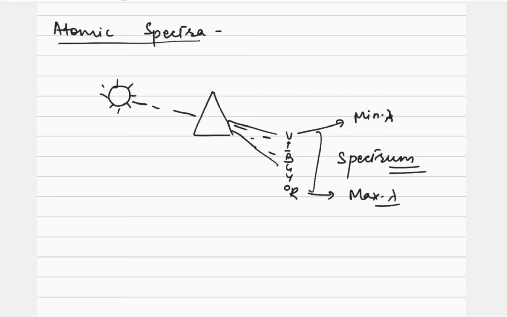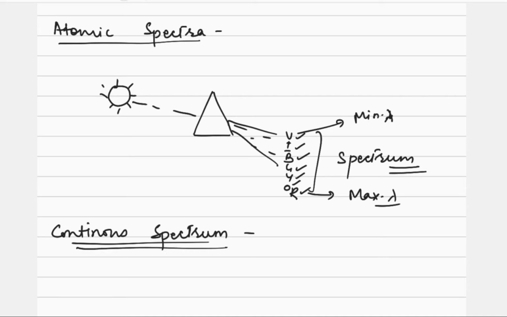Here all these 7 colors, violet, indigo, blue, green, yellow, orange and red, appear to merge into each other. If the radiations of various wavelengths appear to merge with each other, then it is called a continuous spectrum. So when the white light or sunlight spectrum is observed, we get the continuous spectrum. What is a continuous spectrum?